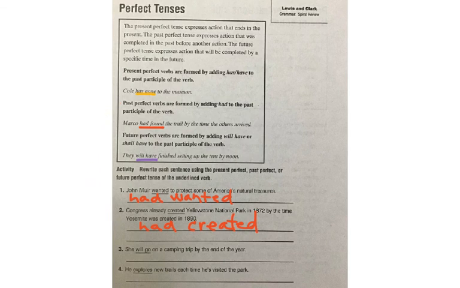Number 3. She will go on a camping trip by the end of the year. Well, this is something that's going to happen in the future. So we're looking at future perfect tense, and so we need to be adding will have. She will have gone. She will have gone on a camping trip by the end of the year.